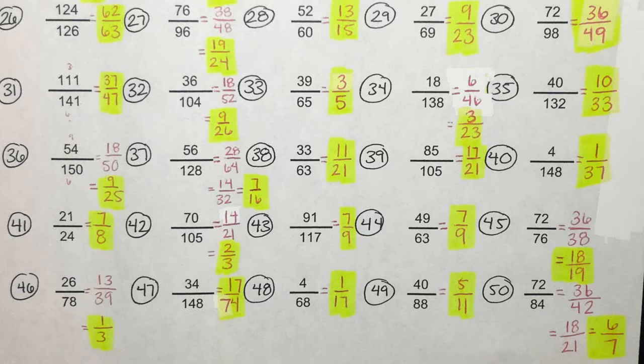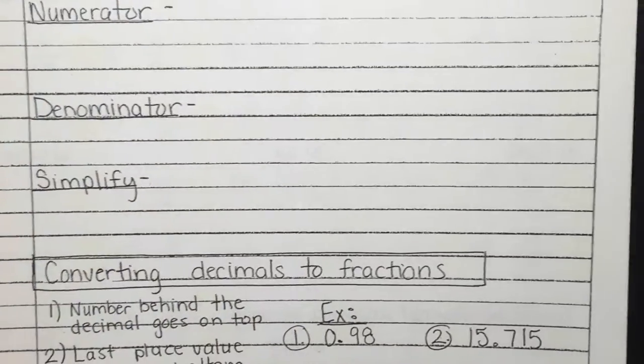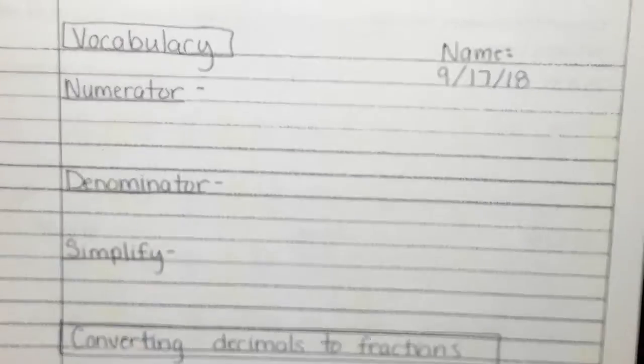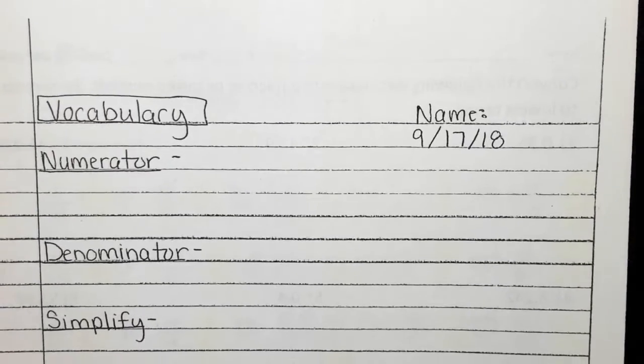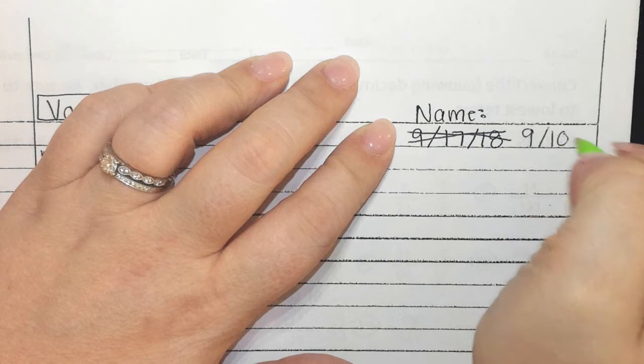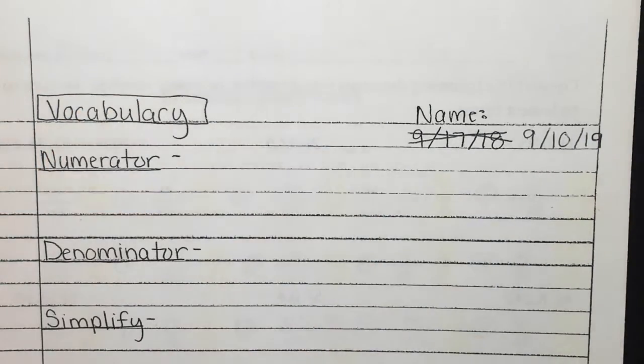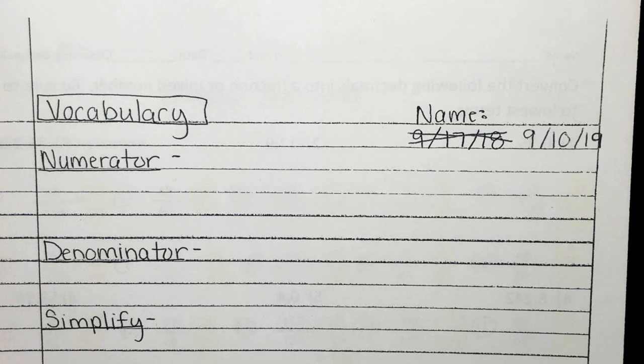Do we have any other questions about these? Good. Okay. For today's lesson, we are talking about some fractions and decimals. Again, make sure we change that date. So right here, this should be 9/10 of 2019. Okay. Make sure you put your name on your paper in case it gets lost.